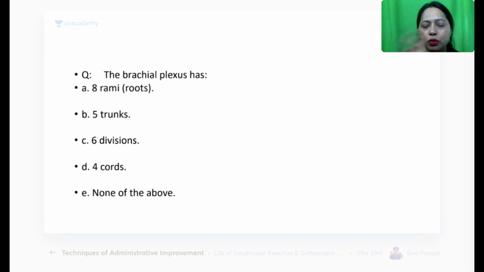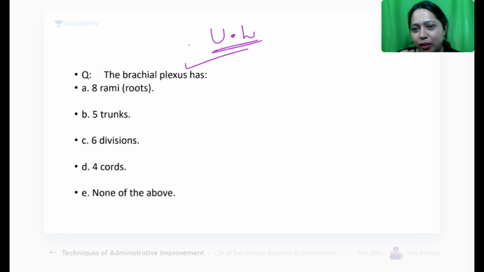Okay. This is the question that was just a slide which did not have the question. So brachial plexus has, this is from the upper limb. Now we have moved from neuroanatomy to thorax, and now I'm taking you to upper limb. So first of all, you should learn to identify from which section it is. That is also important, right? You can't simply have everything in your head and start thinking randomly. So first you have to narrow down. So now you think only about the upper limb section and you start with this one.